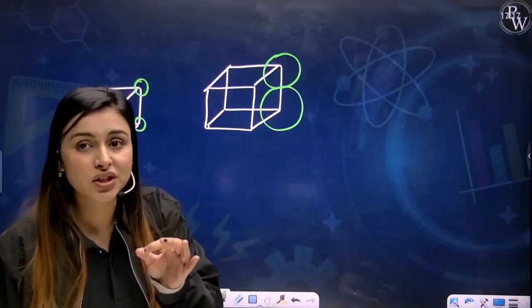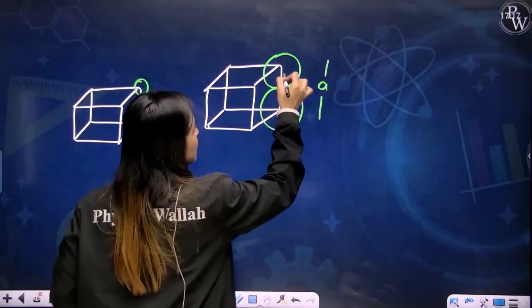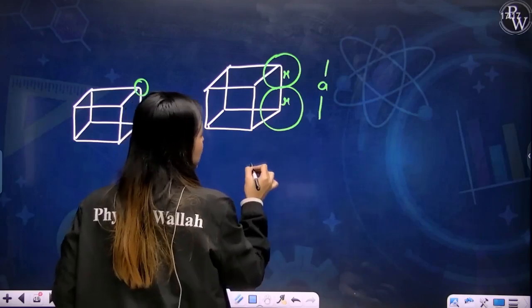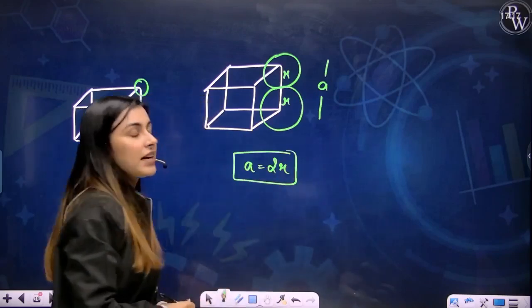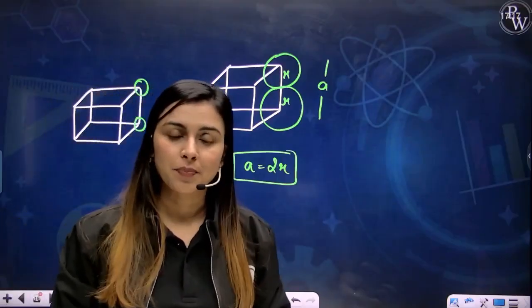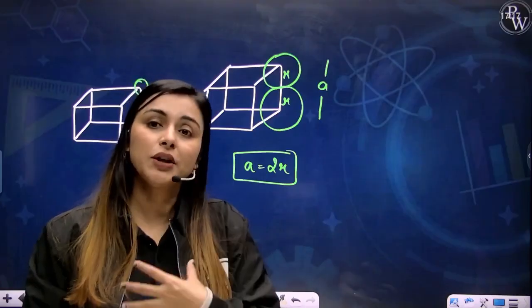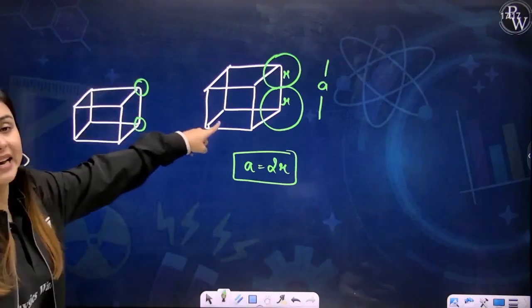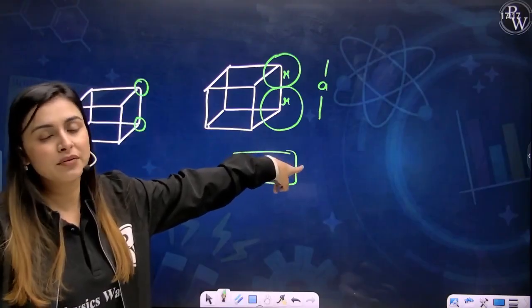And if they are touching each other, and this is the edge length of your cube, and this is the radius of the atoms, then your a will be equal to 2r, right? Yes, since they are touching each other. So this is something you need to keep in mind, that we draw it like this, but in reality, the atoms are touching each other along the edges in a primitive unit cell.